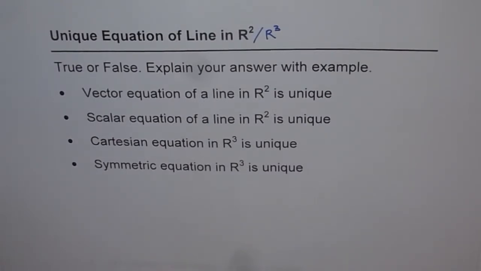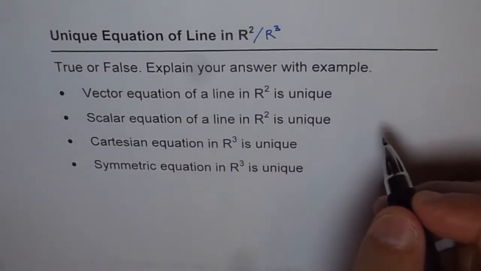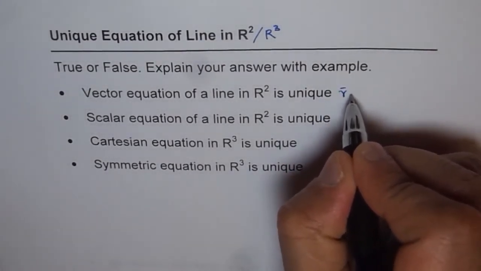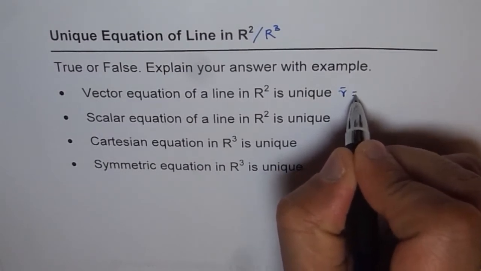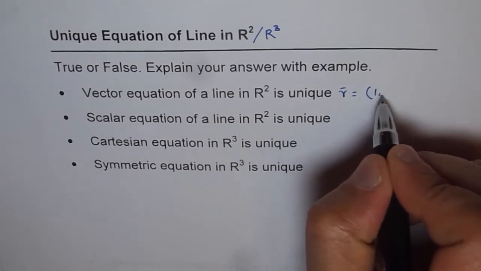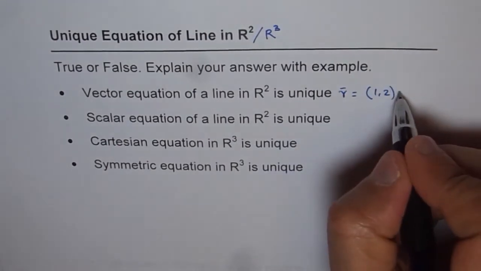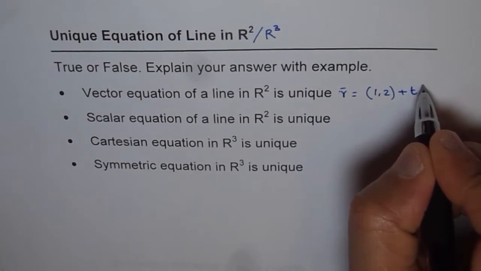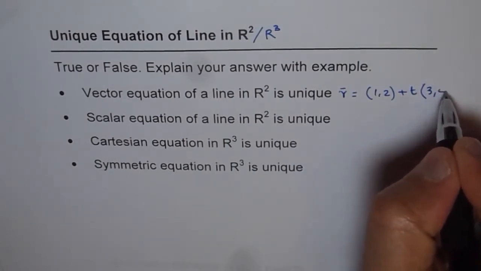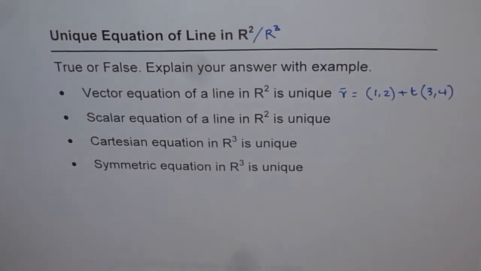The first one is, vector equation of a line in R2 is unique. Now, how do we write this equation? Generally, vector equation of a line, let's say r, is equal to a coordinate point on the line, let us say any coordinate point (1, 2). So this is a point on the line, plus t times the direction vector. And let's say the direction vector is (3, 4).